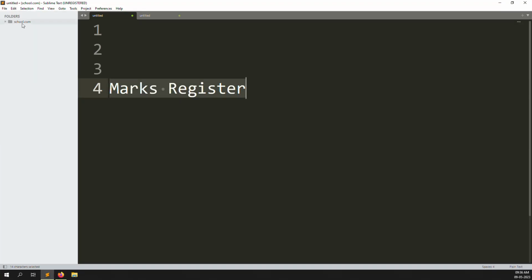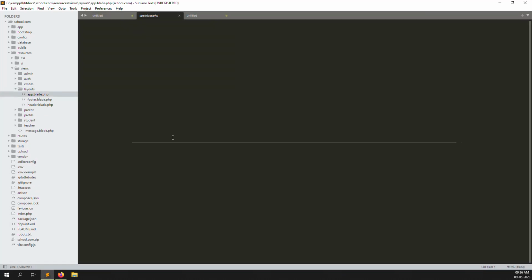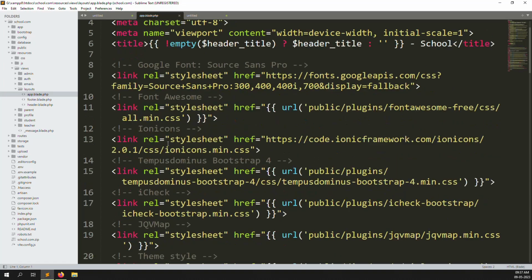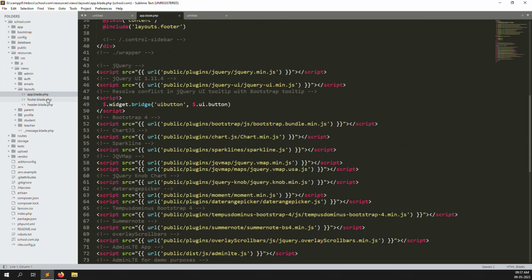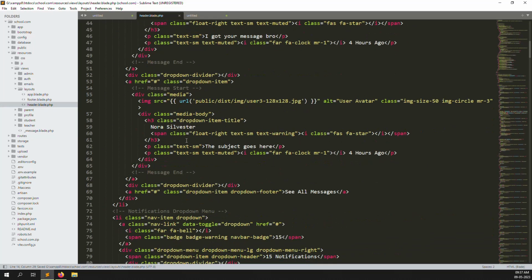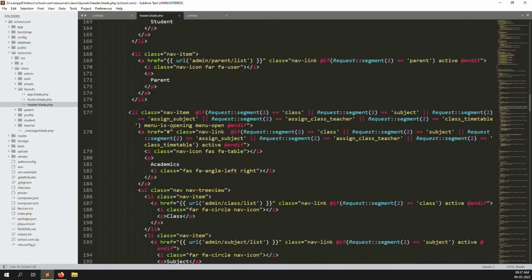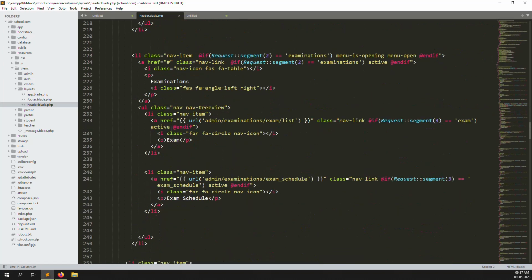Just go to schools, inside resources, inside layout, inside app, and inside app we need to create a new menu on the admin side. Let's go to header, not app, because we have already declared the include function here. So go to headers and go down, and I create a new menu inside the examination modules.